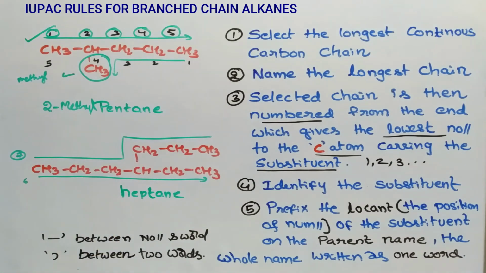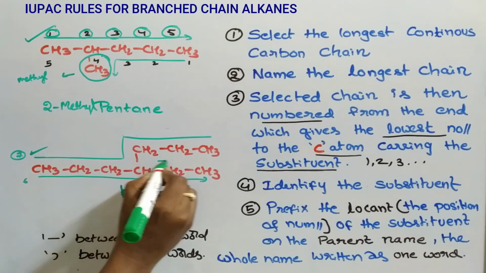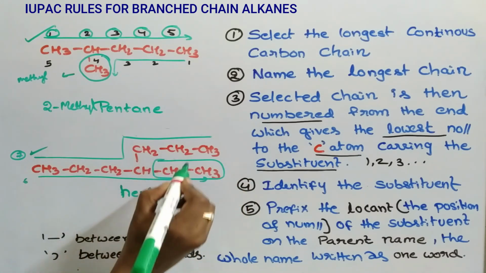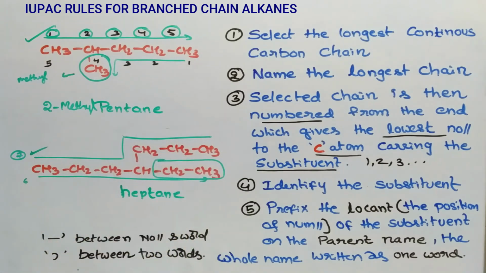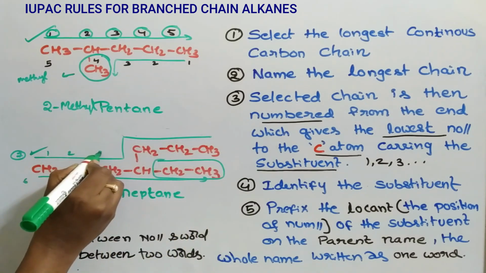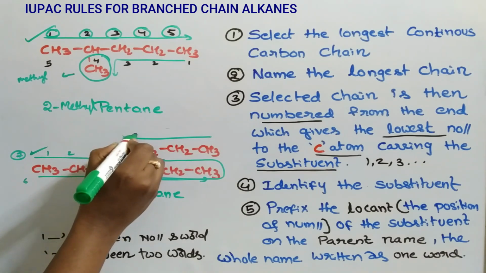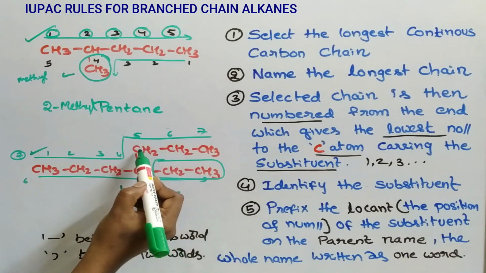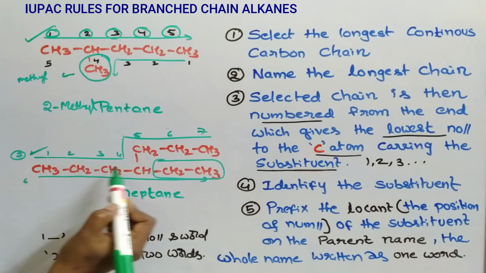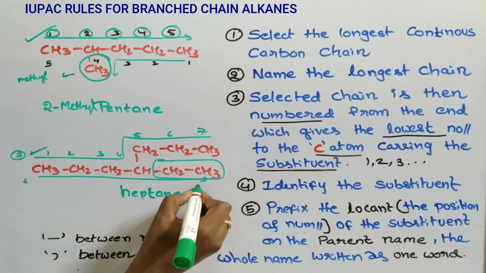Coming to this structure. In this structure, this is the longest continuous carbon chain. This is the substituent. From both sides, it will get the same locant. See here, 1, 2, 3, 4, 5, 6, 7. From this side, 1, 2, 3, 4, 5, 6, 7. So no problem. The substituent is ethyl.